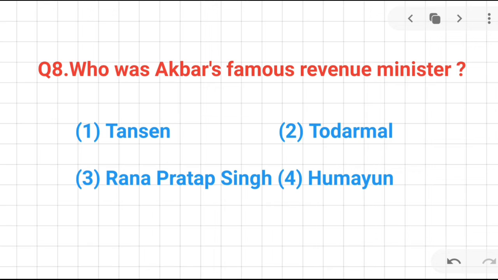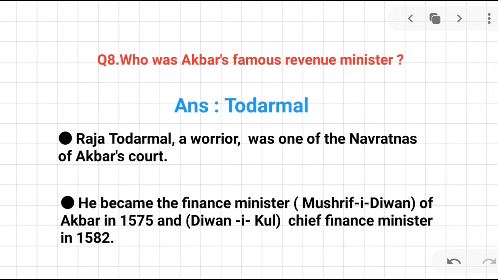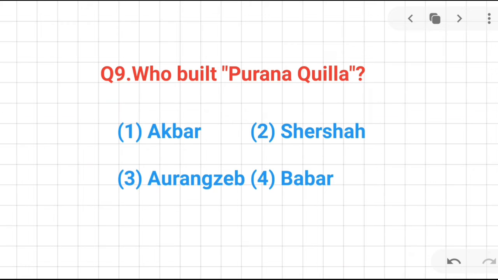Question number 8. Who was Akbar's famous revenue minister? The correct answer is Todarmal. Okay. Remember that Raja Todarmal was a warrior and one of the Navaratnas of Akbar's court. And he became the finance minister, that is Mushrif-e-Diwan, of Akbar in 1575, and Diwan-i-Kul, that is the chief finance minister, in 1582.